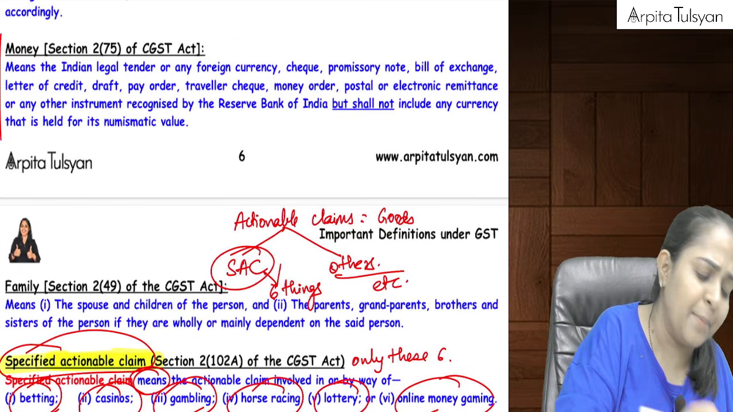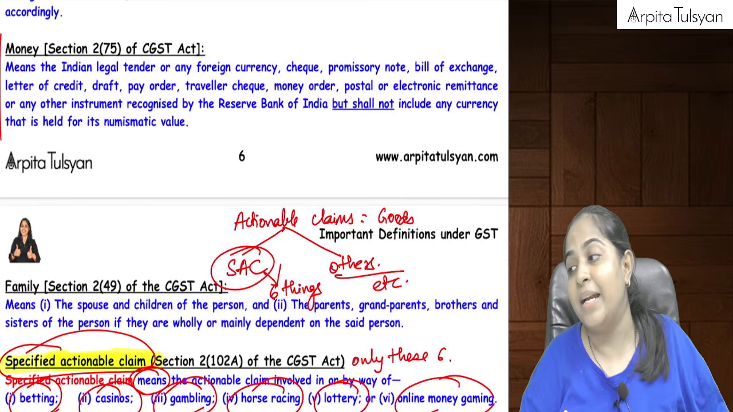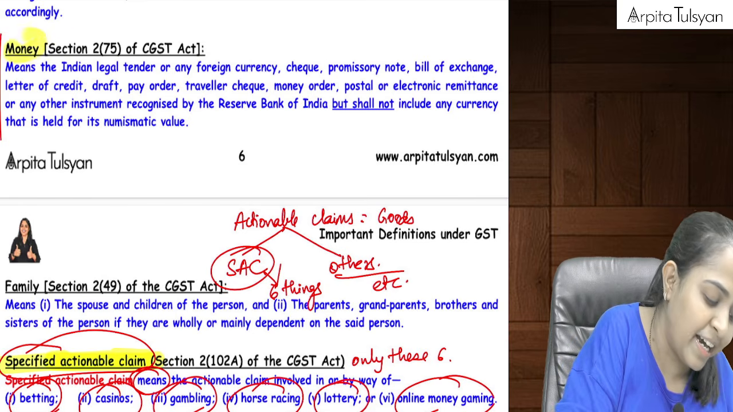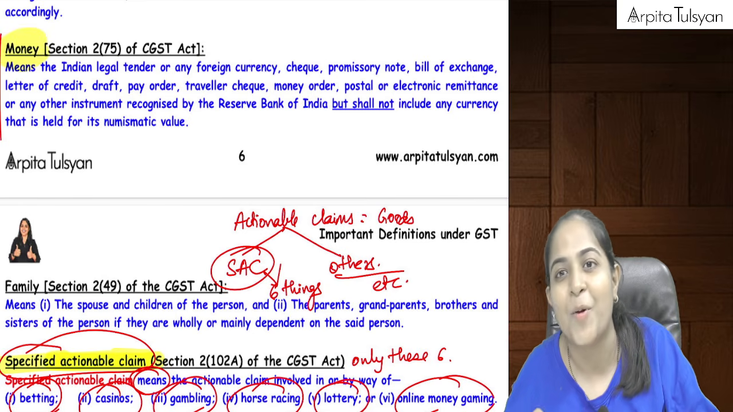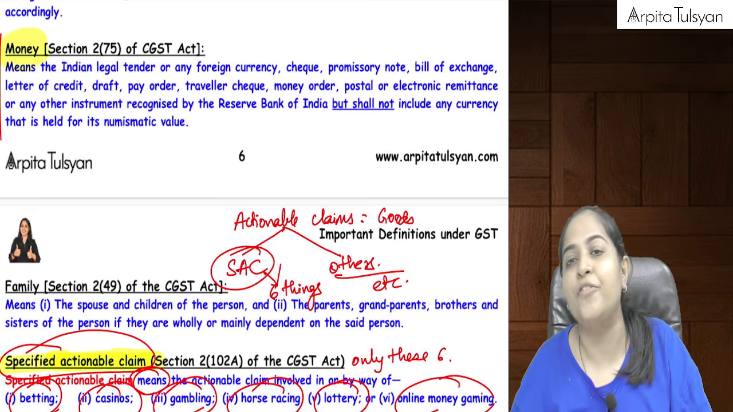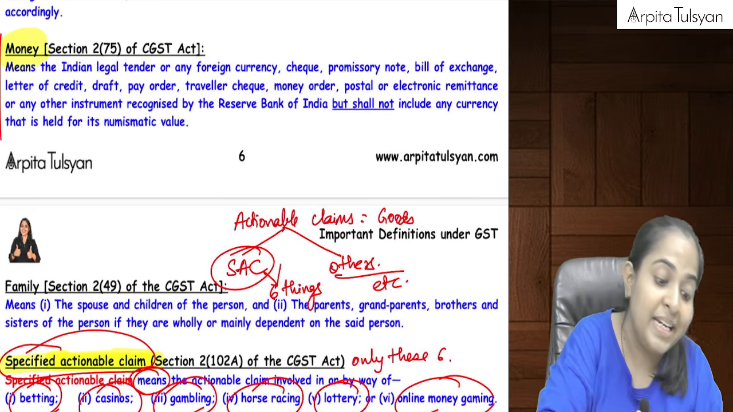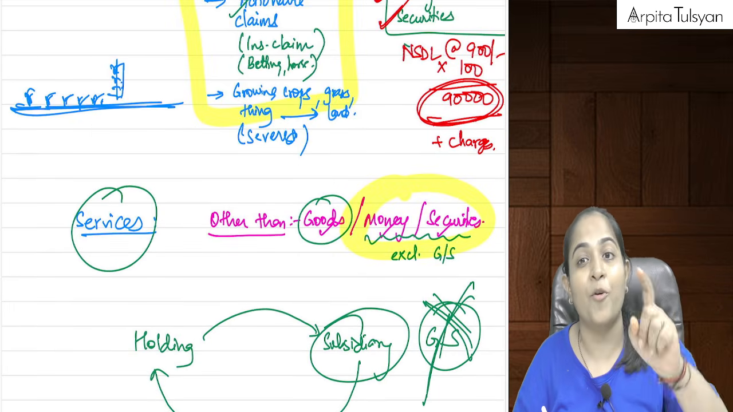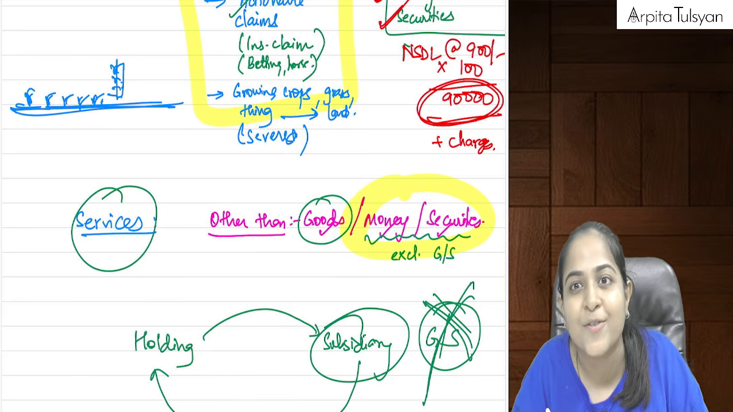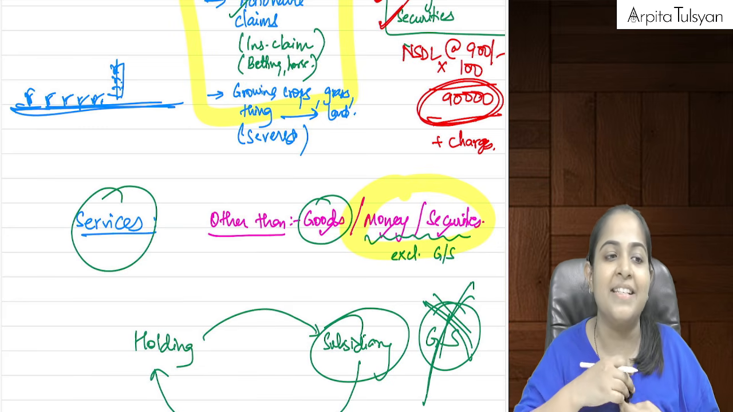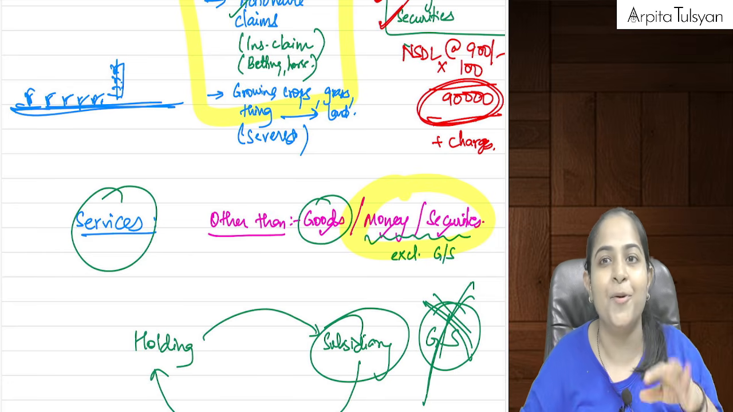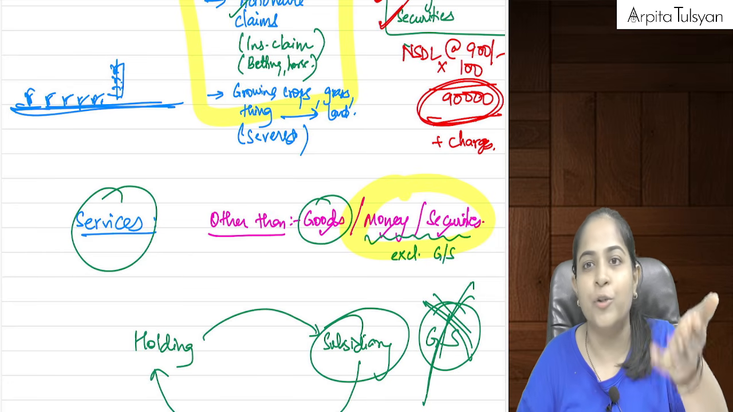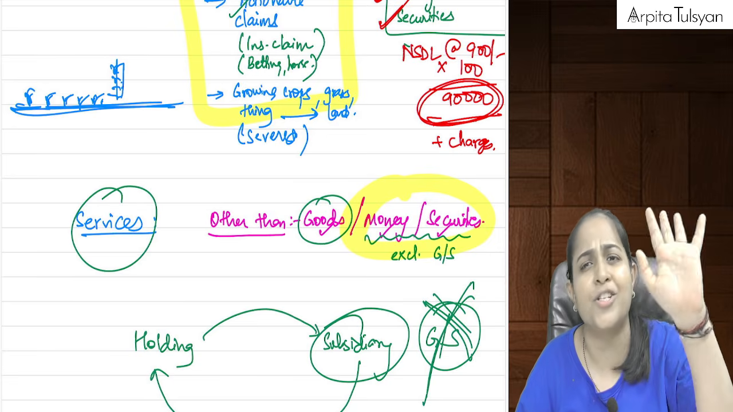Then there is something called money. Why are we studying the meaning of the term money? Do you recollect? Money was excluded from the term goods and from services also. So whenever there is any transaction in money, because it is not even goods, and not even services, the question of GST will not arise on that at all.